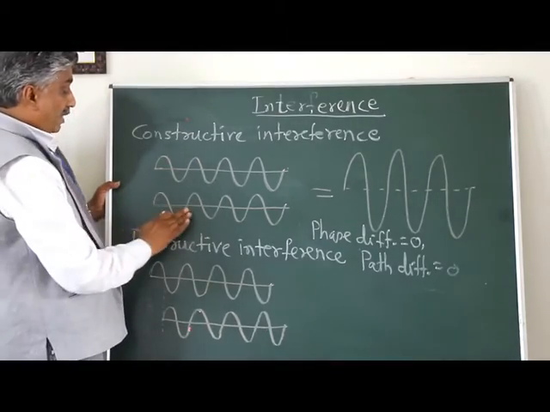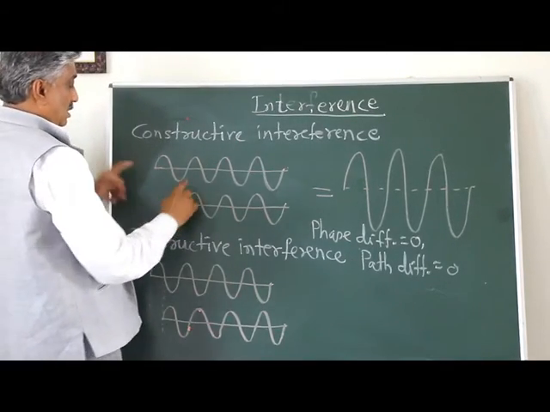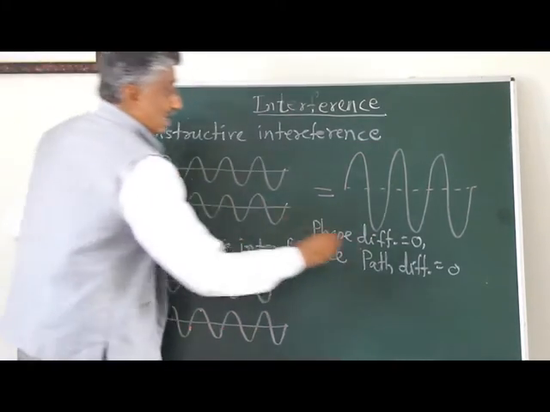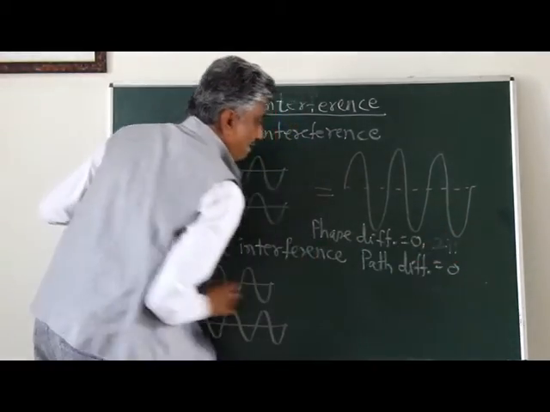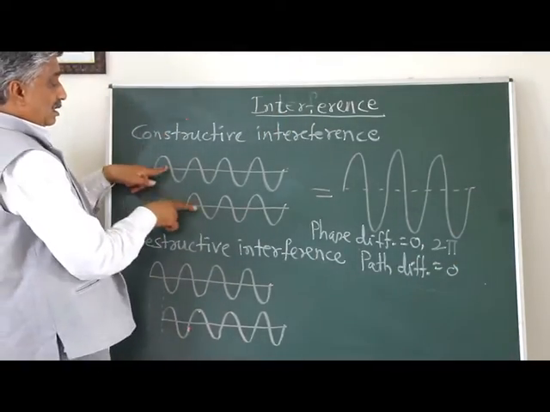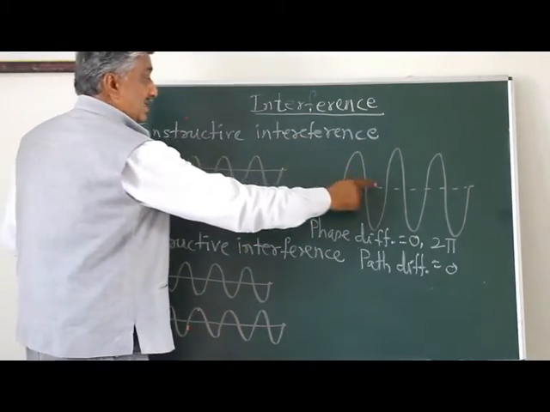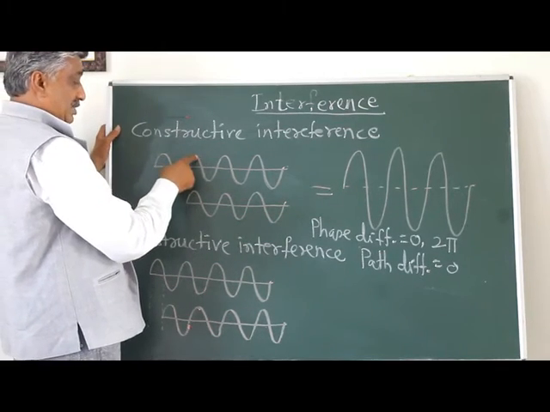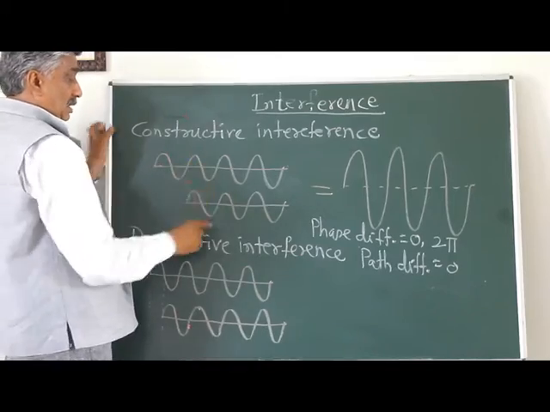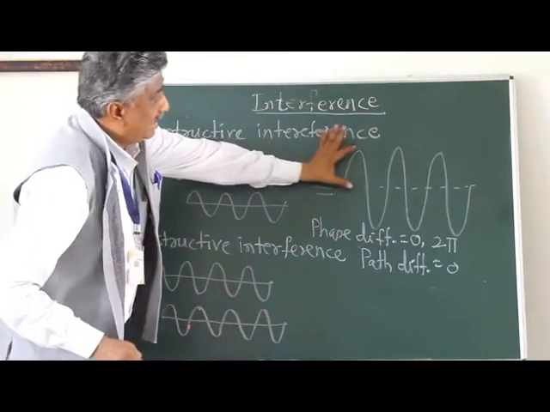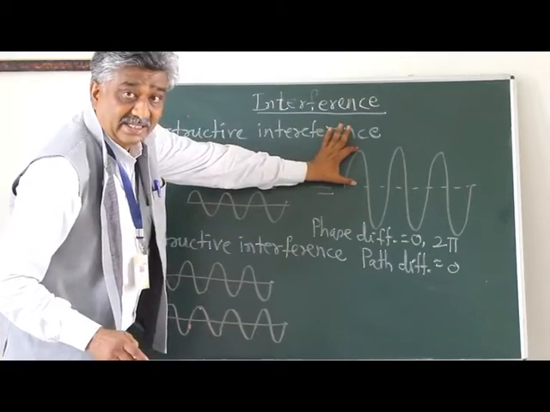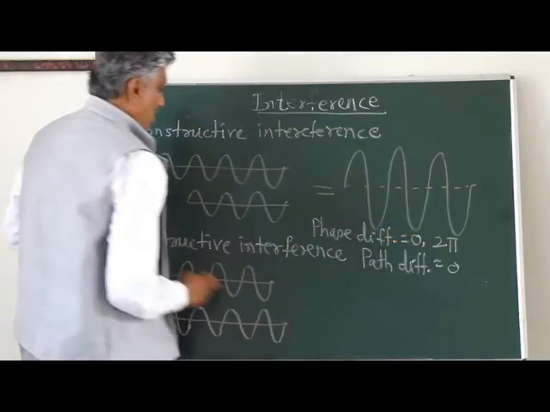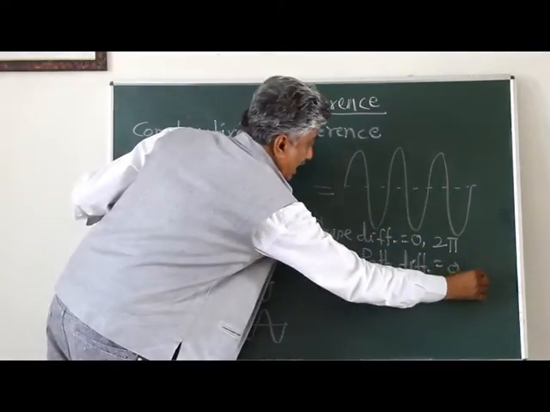If I shift one wave, then there will be some phase difference, and that will be 2 pi. If it is 2 pi, then and only then does the superposition give constructive interference. It means that crest falls on crest and trough falls on trough. At that time there will be an increase in amplitude, the resultant intensity will increase. So if the phase difference is 0 or 2 pi, the path difference will be 0 or lambda, because this is a single wavelength.